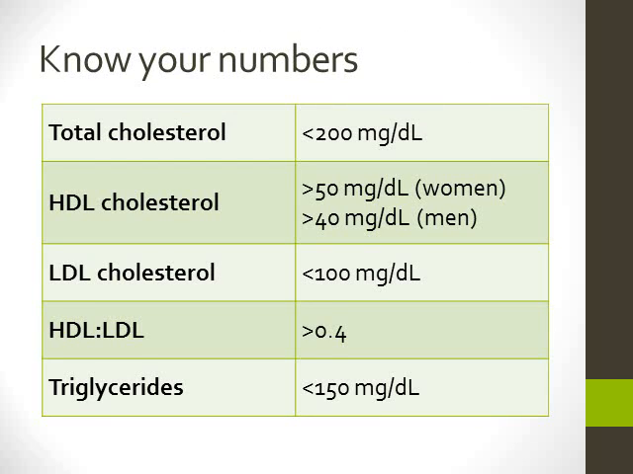So it's very important to know your numbers. So when you go to the doctor, this is what you should be looking for. You want your total cholesterol to be less than 200 milligrams per deciliter. For HDL, it's protective for men if you're greater than 40 milligrams, and for women greater than 50. LDL should be less than 100 milligrams. You can also look at your HDL to LDL ratio. This can be a good indication of heart disease. And then triglycerides should be less than 150.